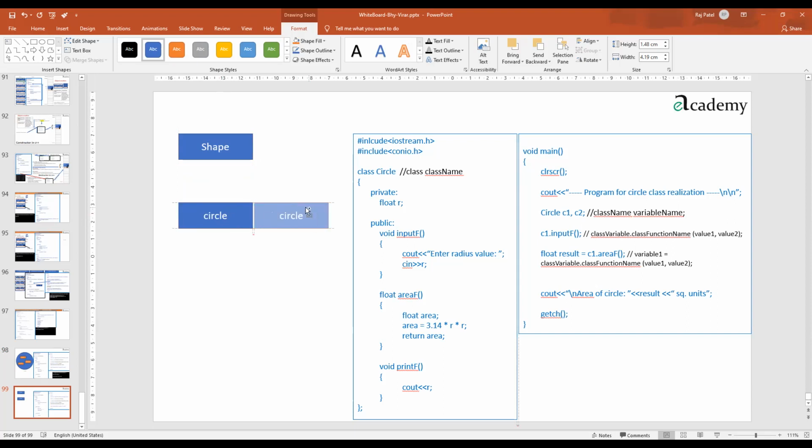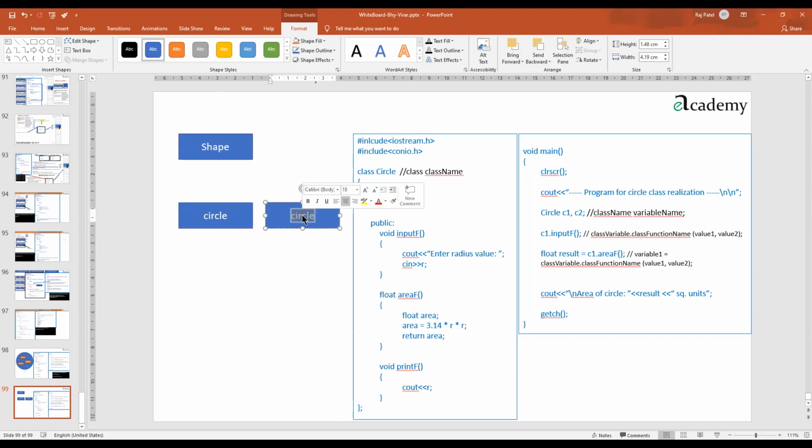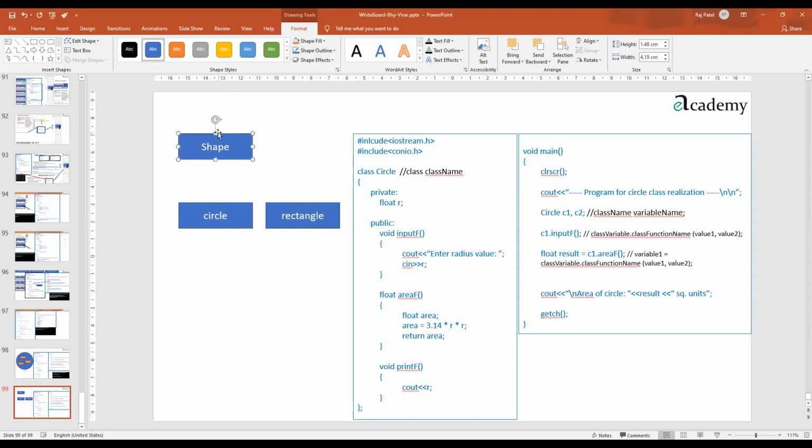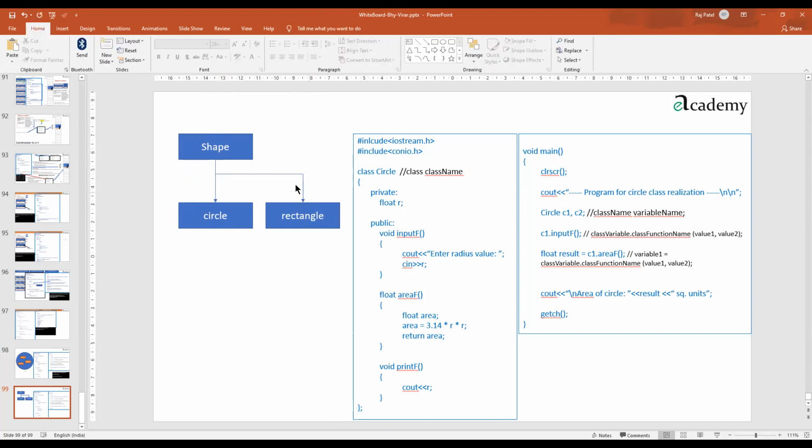Then we may also need to define something called rectangle and so on. But both should be linked with whom? Shape. So you can see I am drawing one arrow from here to here, also one arrow from there to rectangle also. And you can see the flow of arrow. It is from shape to circle and rectangle.